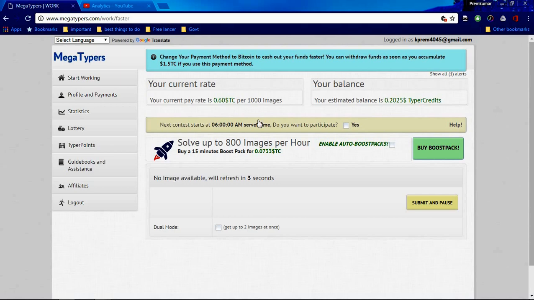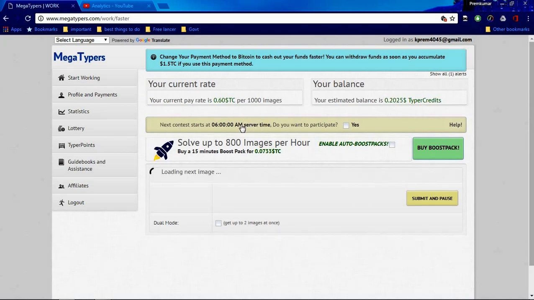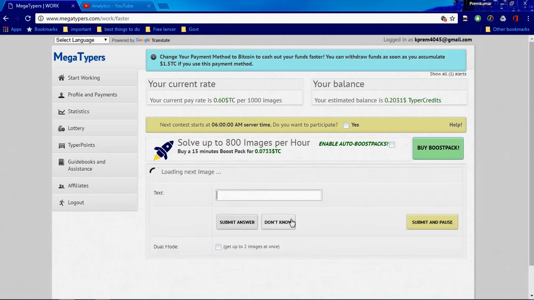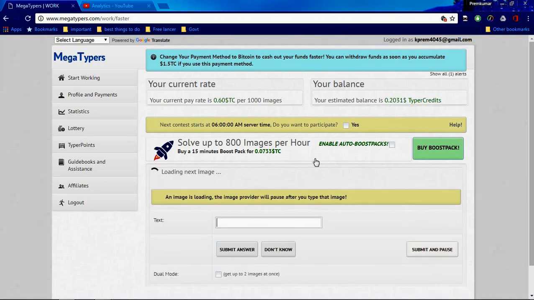So it is mandatory to have an account in PayPal. And for all these websites you need to create an account. You need to sign up. And you can do this. See here the amount, I am also using it for the first time, so only a little amount I got up to now.